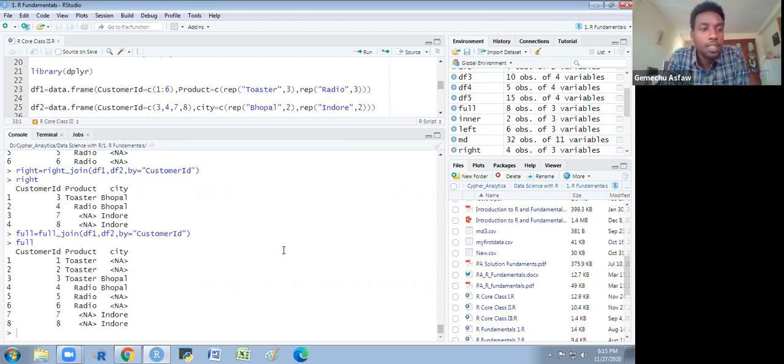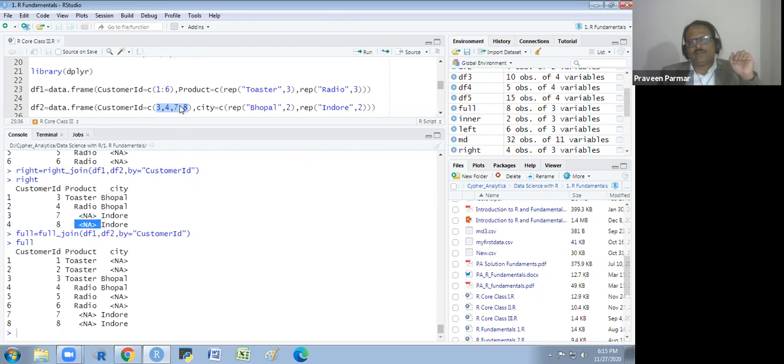Please repeat once on the right join. Right join, we will get the IDs of the second data frame, all IDs 3, 4, 7, 8 are in the second data frame. You see here. Getting it? And the columns of both data frames you will get always. The product and the city are not there for 7 and 8 because they are only in the second data frame. So it will give me the NA. Does it make sense to everyone? Okay. The full join will join all values.